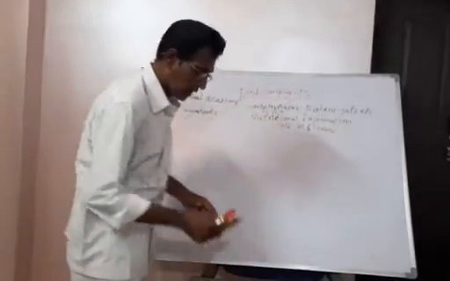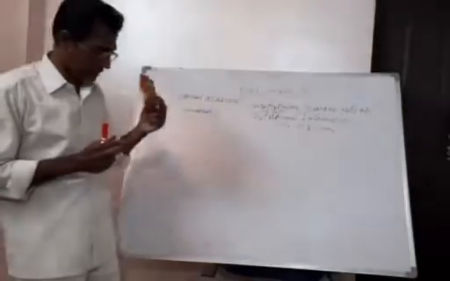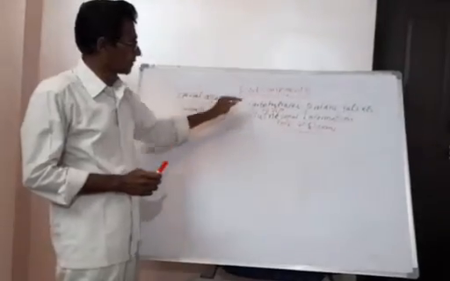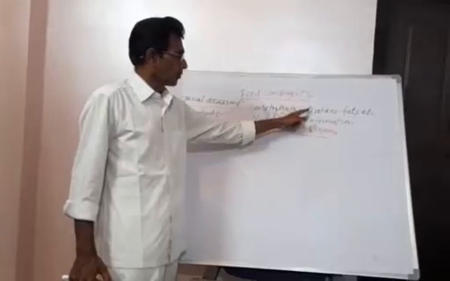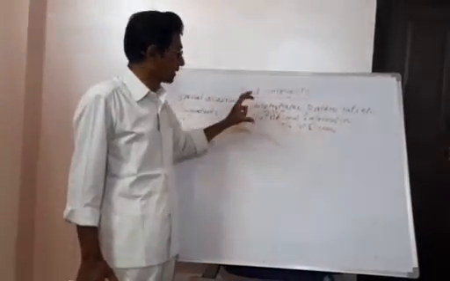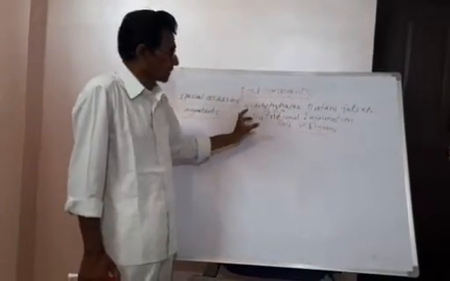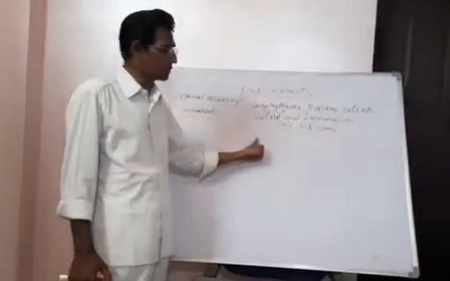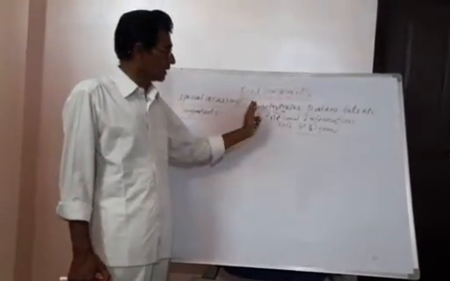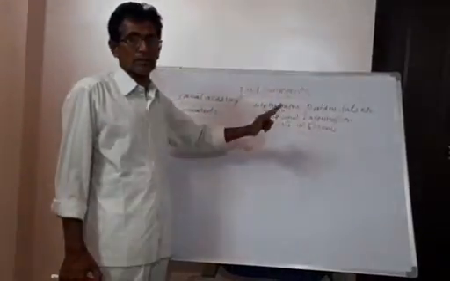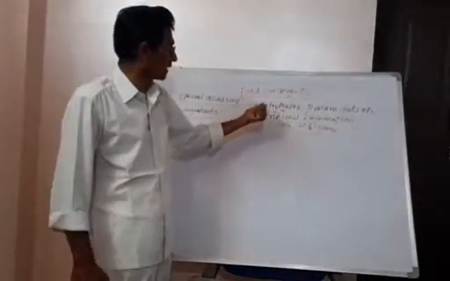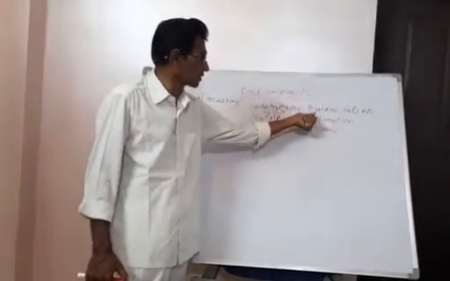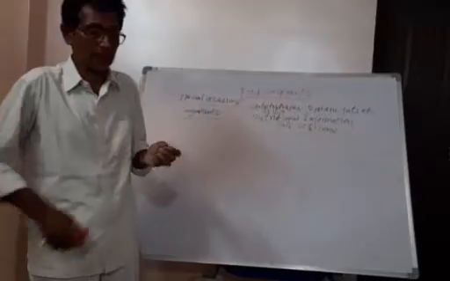With this we come to a conclusion that whatever we take in our daily life must contain carbohydrates, proteins and fats. But this is not a must. It means according to the food that we take, there is a variation. Sometimes the food that we take contains carbohydrates, proteins and also fats.